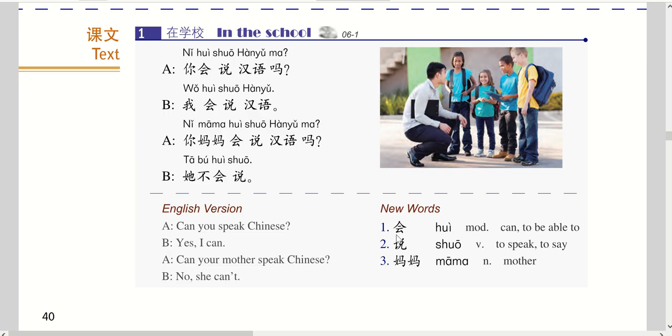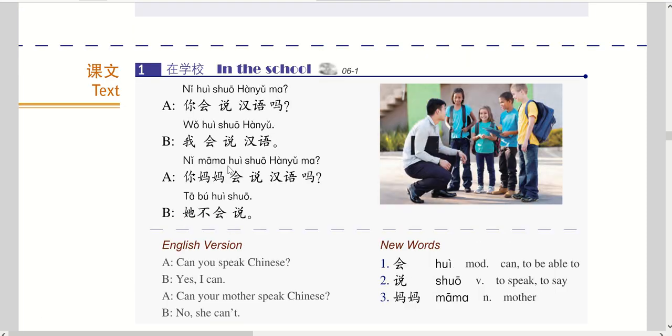So in this paragraph we have three new words. The first one is hui, can or to be able to. The second one is shuo, to speak, to say. And the third one is mama, mother. So here we learn hui bu hui, yes or no. It means Wo hui shuo Hanyu, yes, I can. Ta bu hui shuo. Bu hui, no, she can't. So very simple and useful for daily communication.